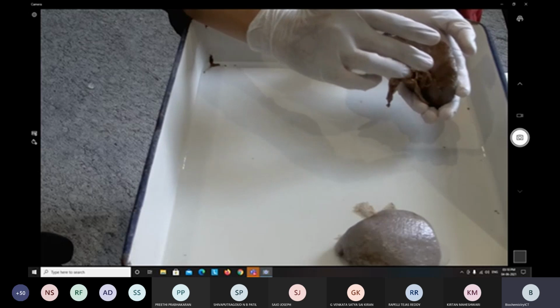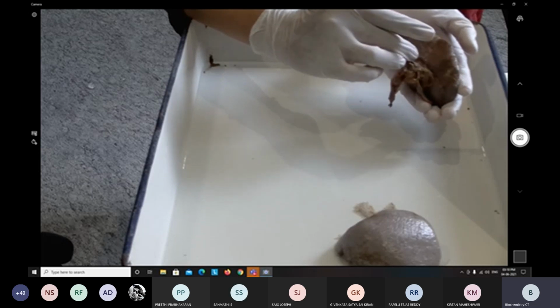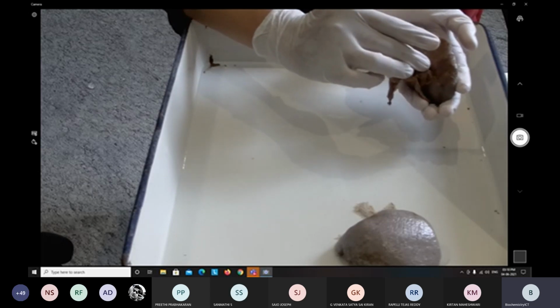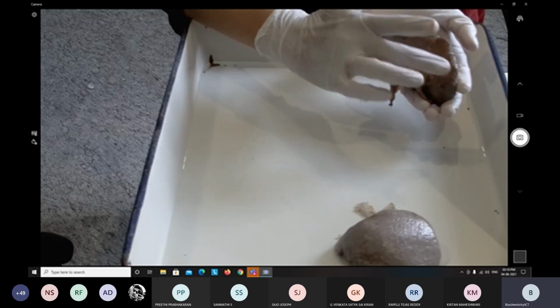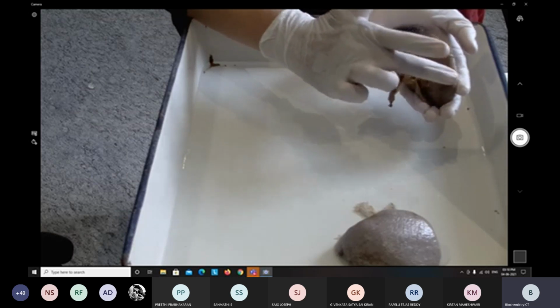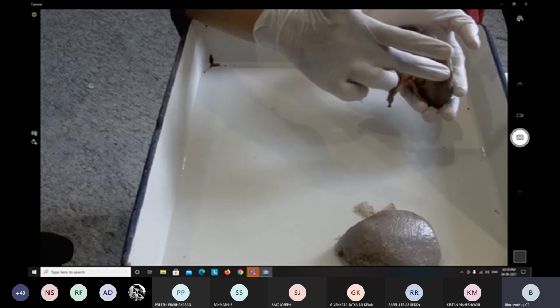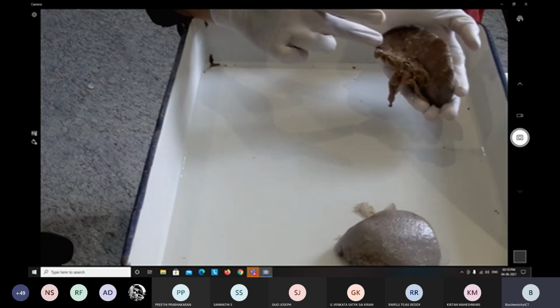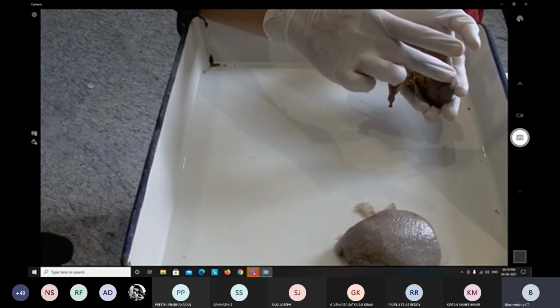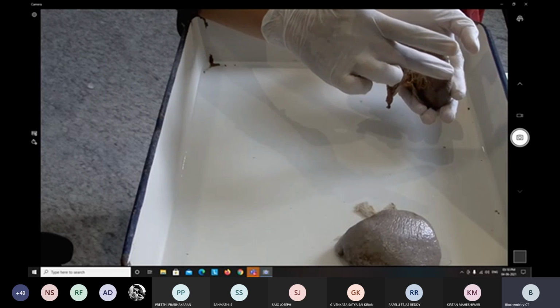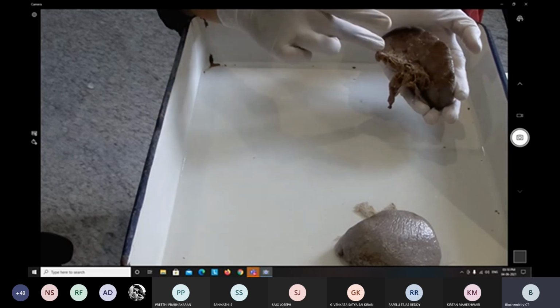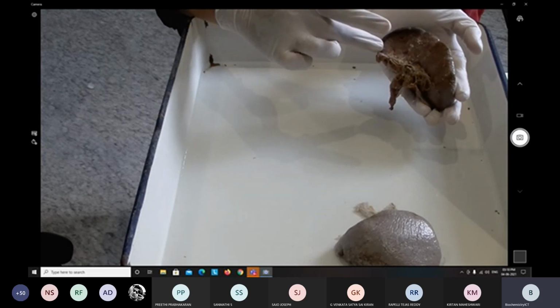Okay. Then it is a wedge shape. So the spleen has two ends. This is the anterior end. This is the posterior end. The anterior end is also called the lateral end. The posterior end is also called the medial end.